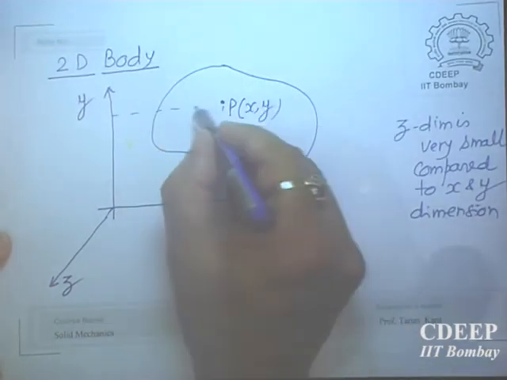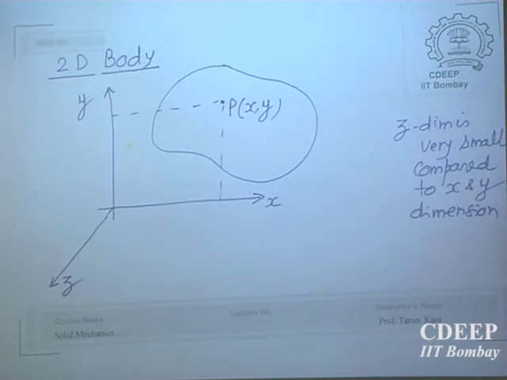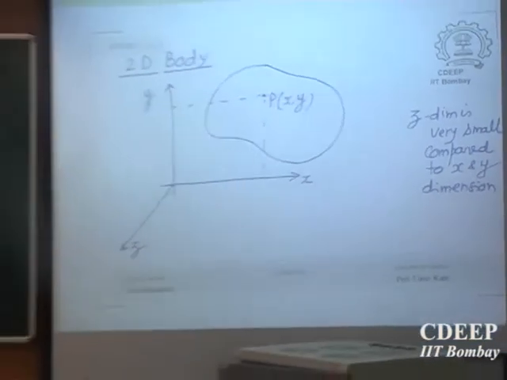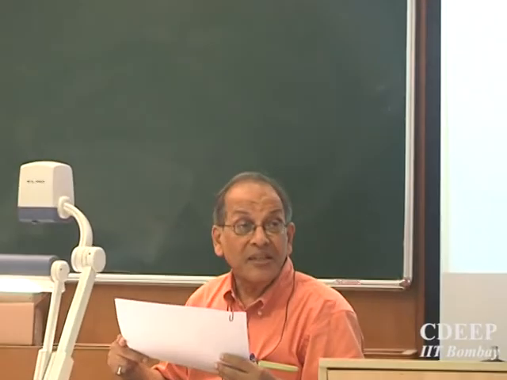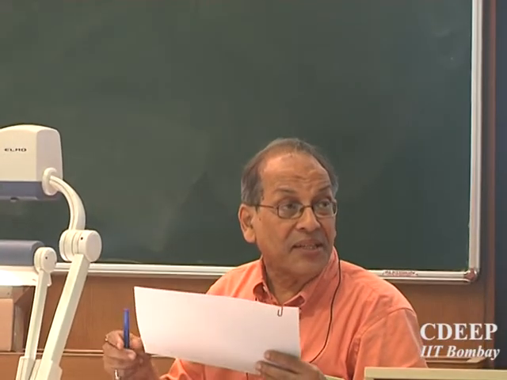Now, I am talking of the first type of 2D body, which is thin, a sheet of paper or a number of sheets of paper. How will stress be created in the body?